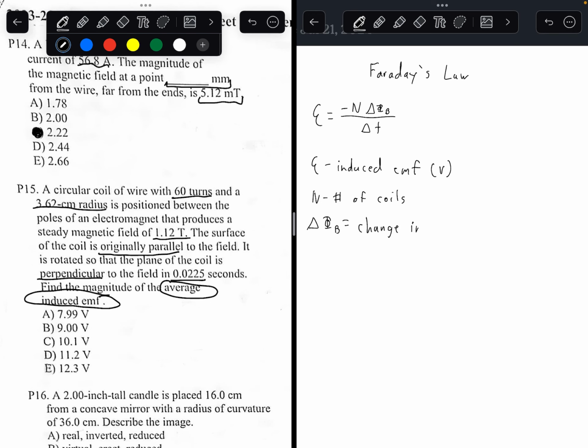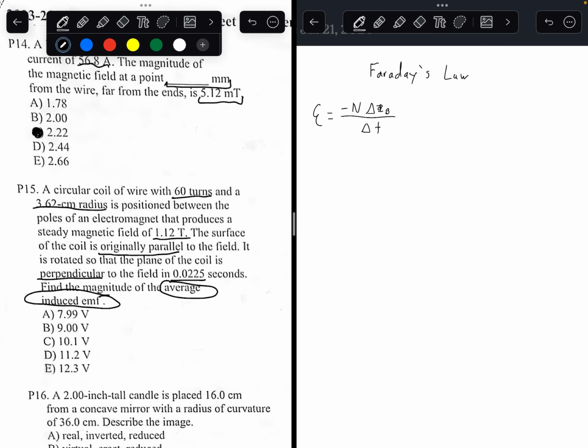Change in magnetic flux. It's measured in a unit called Webers. And the last one is change in time. So these are the four you'll need to know for this equation. There's one more equation you have to know if you want to solve this problem.